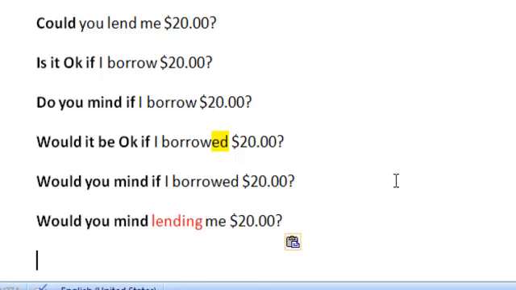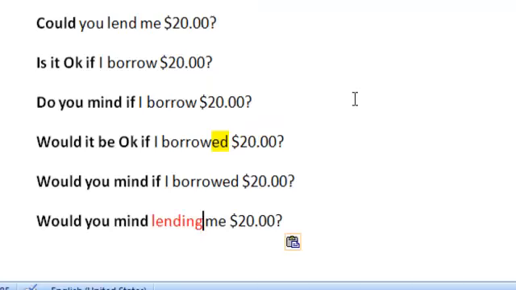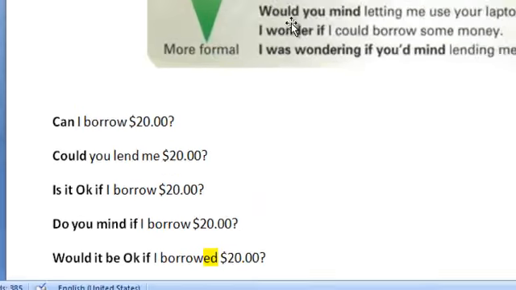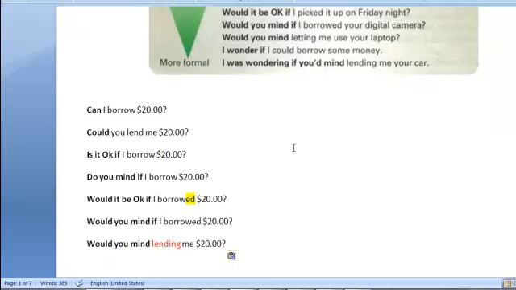And I want you to pay special attention to the next expression, would you mind lending me $20? In this case, whenever you see the expression would you mind, without the if, this is always going to follow a gerund. Would you mind lending me $20? The example that we see in this little chart is would you mind letting me use your laptop, as you can see. So we had to change the verb let to a gerund.